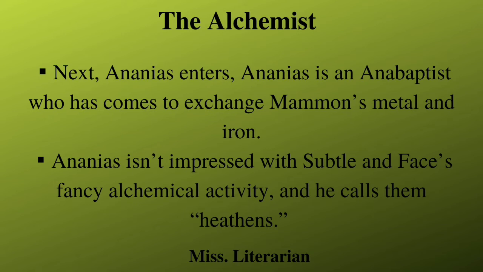Ananias is an Anabaptist who has come to exchange Mammon's metal and iron.